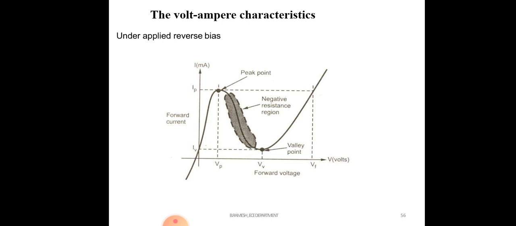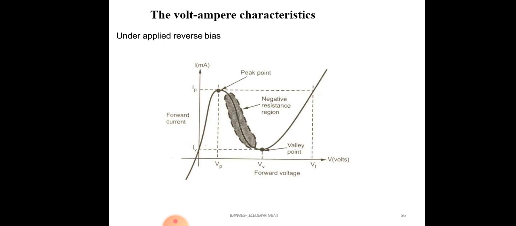You can observe here, after the peak voltage, as we give more forward voltage, your current comes down and attains the valley voltage. Again the current goes high, proportional to the diode current and applied voltage. So the current increases and decreases. That region is called the negative resistance region.